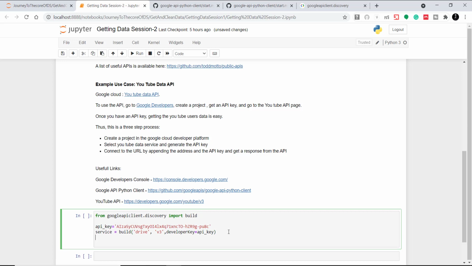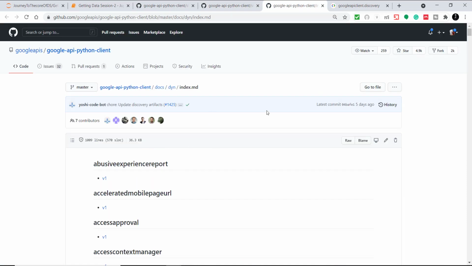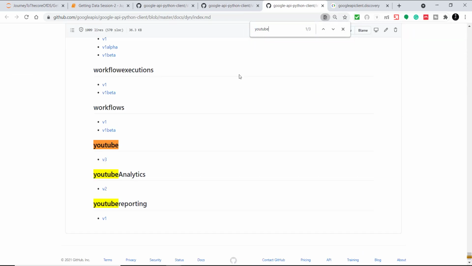Okay, now we want to call the functions which can give us the various statistics or various details or contents of YouTube. So for that, I'll go here again and check the supported APIs for this API version. So it will open this page and we need to just search for YouTube here.